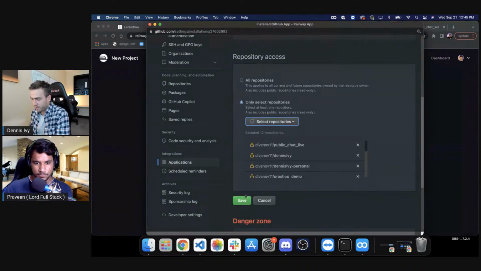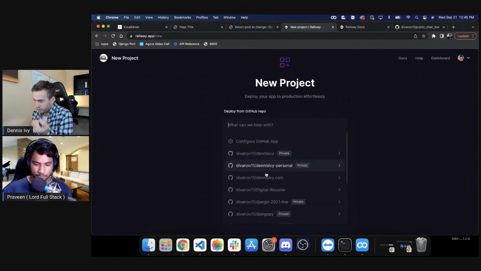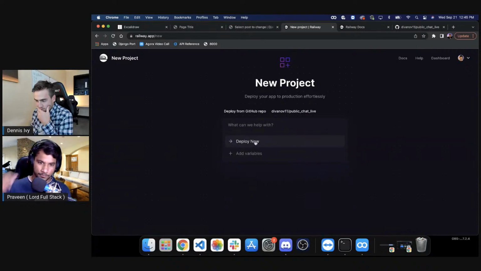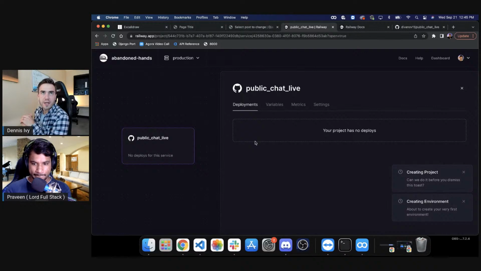Public chat live. Okay, so we just connect the repo to Railway, and then it should automatically deploy it. Public chat live. Let's deploy now. I think I need a Procfile and a runtime. Yeah, I think I might need a runtime file too.